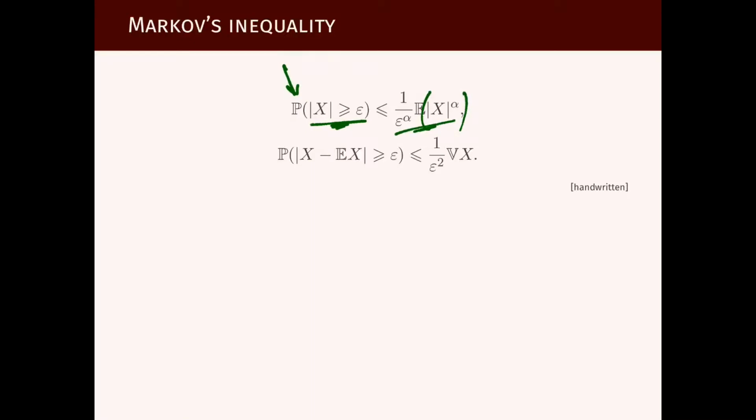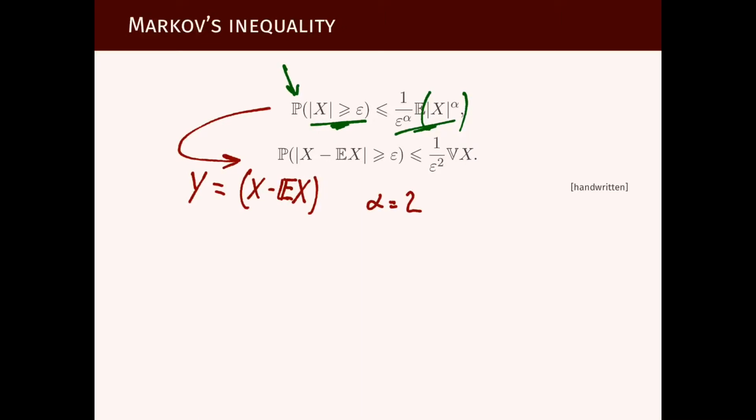And now if we do something else, we apply this estimate to the random variable Y being X minus the expectation of X squared. And then we take alpha equal to 1. Then what we have here is, or let's say, to be consistent, let's not take it squared, and let's take alpha equal to 2.